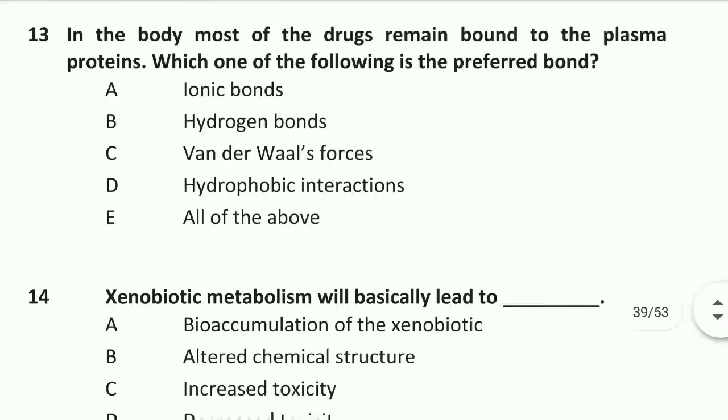Option E. Question number 13 is in the body most of the drug remains bound to the plasma proteins. Which one of the following is the preferred bond? Option A is ionic bond, B hydrogen bond, C van der Waals force, D hydrophobic interaction. Option E is right. All of these is preferred bond.